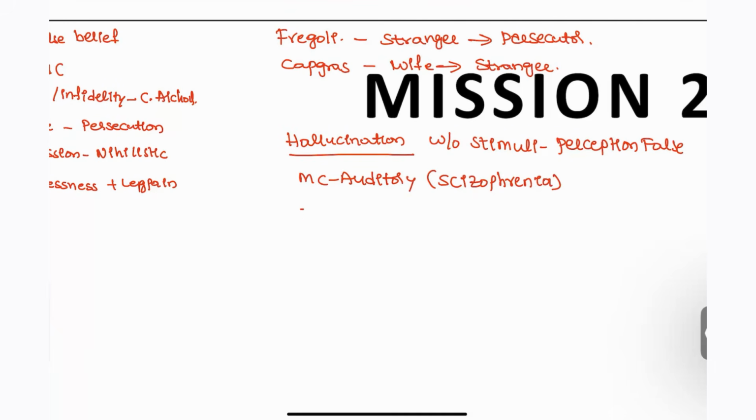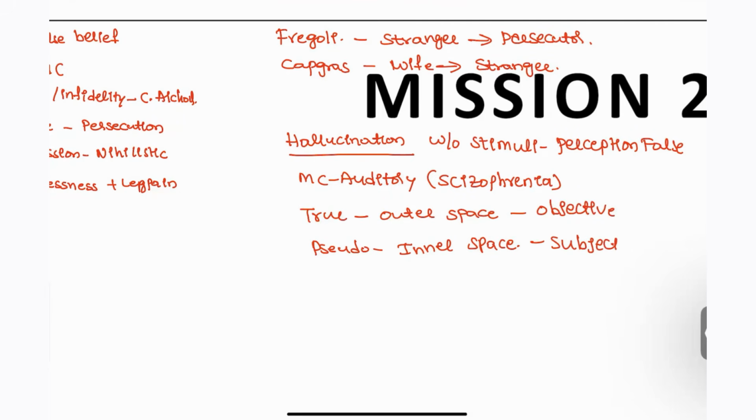Next, there is true hallucination and pseudo hallucination. What is meant by true hallucination and pseudo hallucination? True hallucination is coming from the outer space. Pseudo hallucination is coming from the inner space. True hallucination is objective in type, and here it is subjective type. So this is the difference between true hallucination and pseudo hallucination.